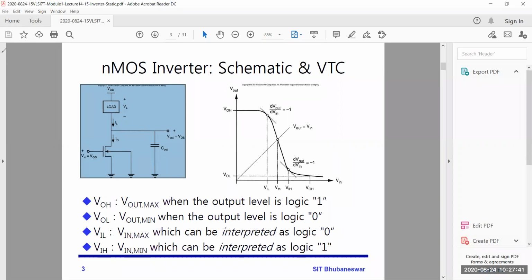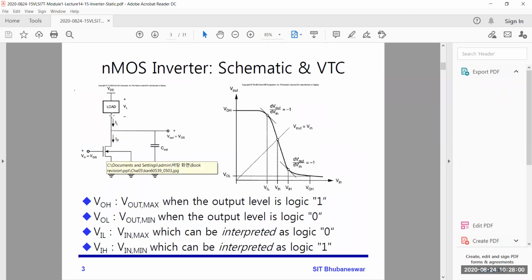Now you understood how this circuit is working. When you give 0 voltage, this transistor is off and there is no current. No current means almost all the voltage comes at the output.